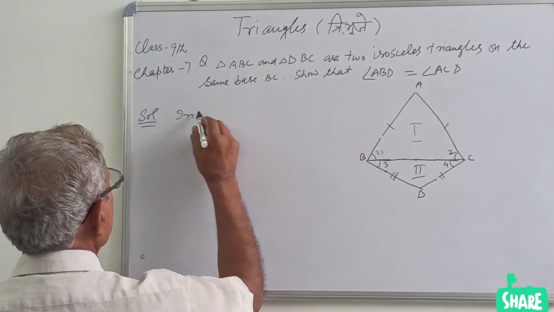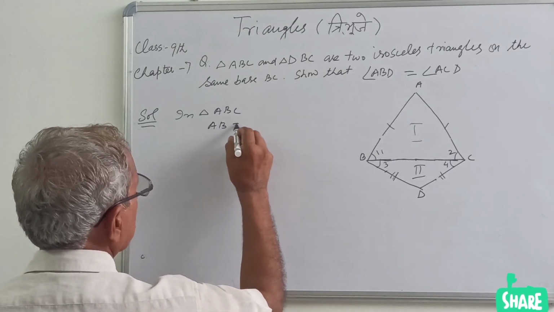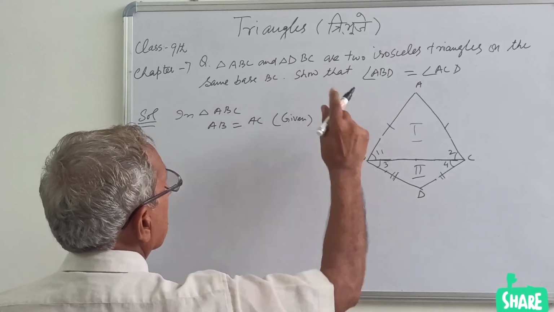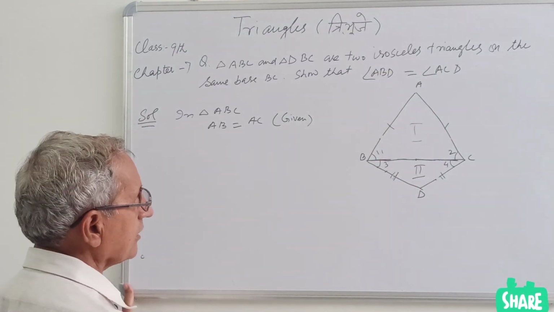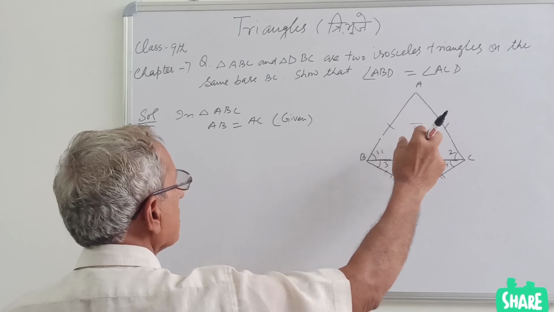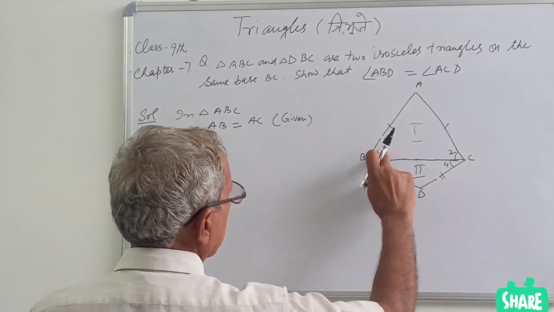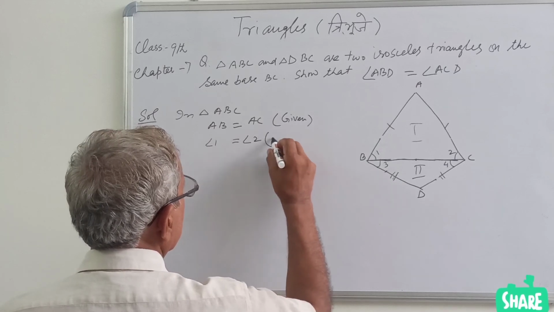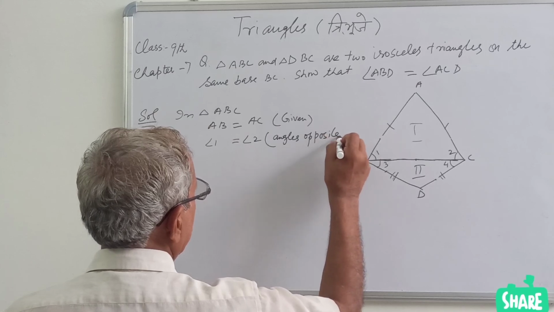In triangle ABC, AB equal to AC, given. Okay, it is written isosceles triangle: a triangle which has two sides equal. So ABC is an isosceles triangle. These two sides are equal. Therefore, angle 1, this is angle 1, equals angle 2, angles opposite equal sides.